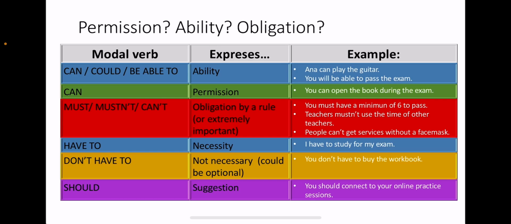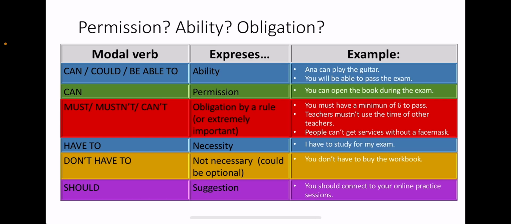For example, in our school, you must have a minimum of 6 to pass. So 6 is the minimum to pass. Teachers mustn't use the time of other teachers, especially now that we connect to Zoom. So we have special hours for class.